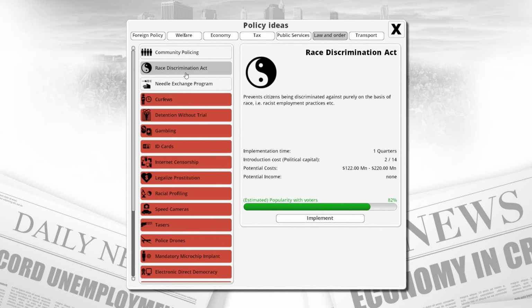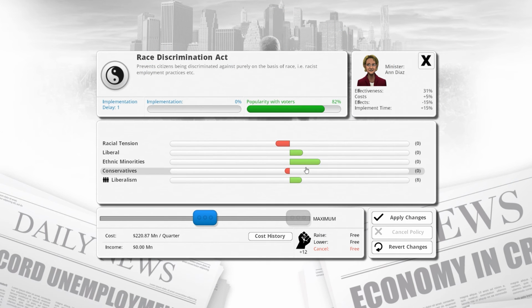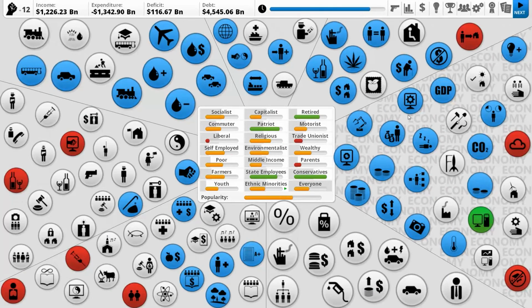Law and Order. Race Discrimination Act prevents citizens from being discriminated against purely on the basis of race. Sure, we'll go for that as well. Lowers racial tension. Increases liberals, ethnic minorities' opinions. Does increase people in the liberal camp, but also lowers... this is fine. This will do.